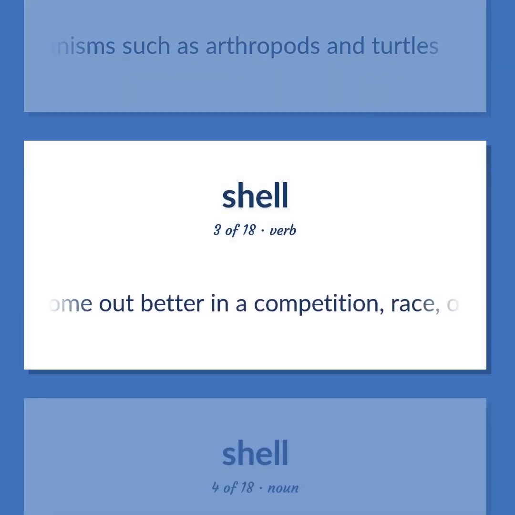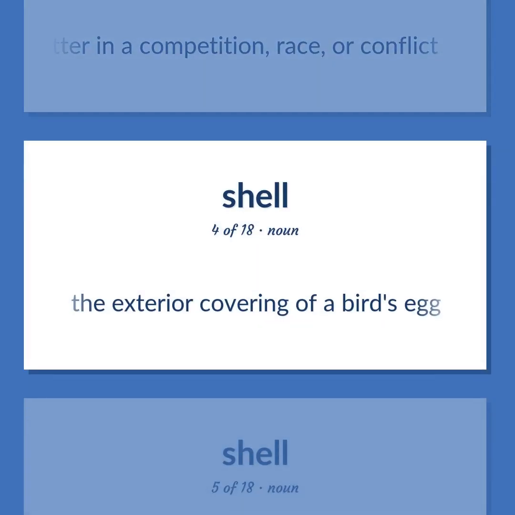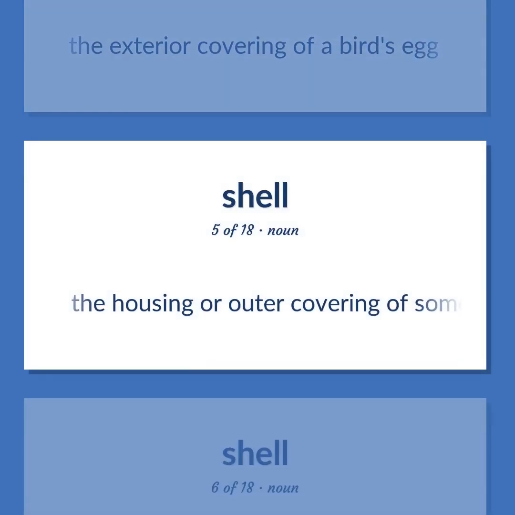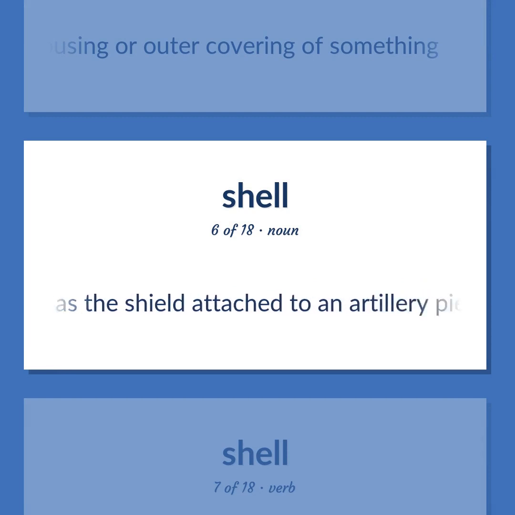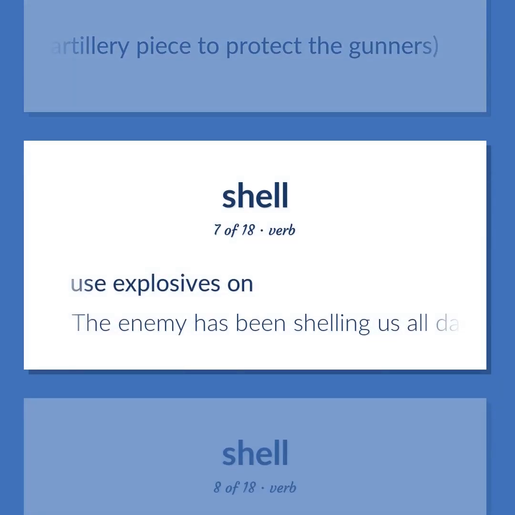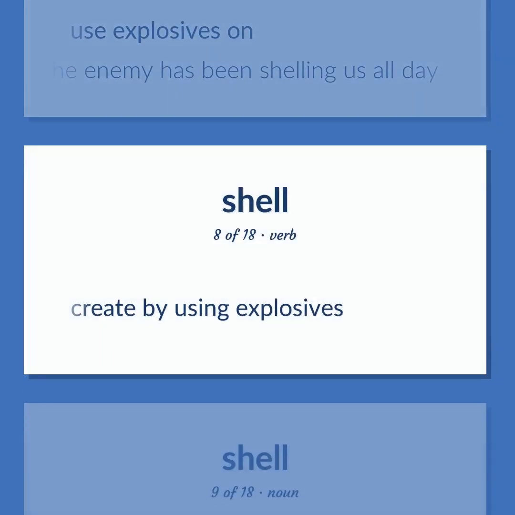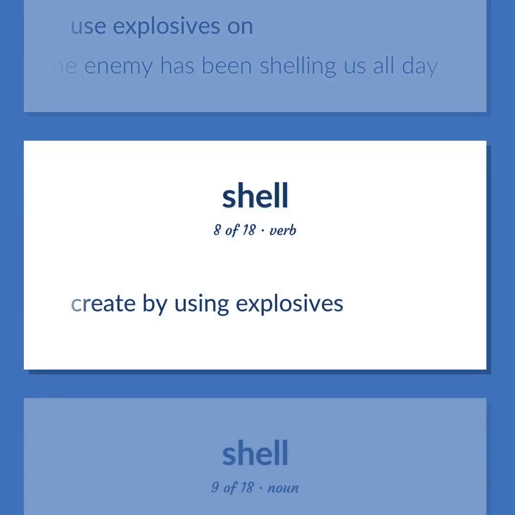Come out better in a competition, race, or conflict. The exterior covering of a bird's egg. The housing or outer covering of something. A metal sheathing of uniform thickness, such as the shield attached to an artillery piece to protect the gunners. Use explosives on. The enemy has been shelling us all day. Create by using explosives.